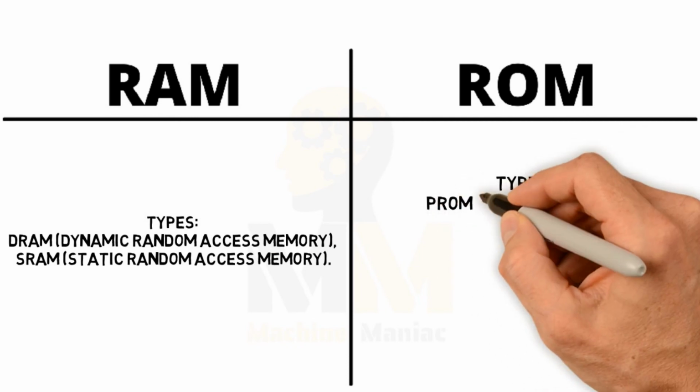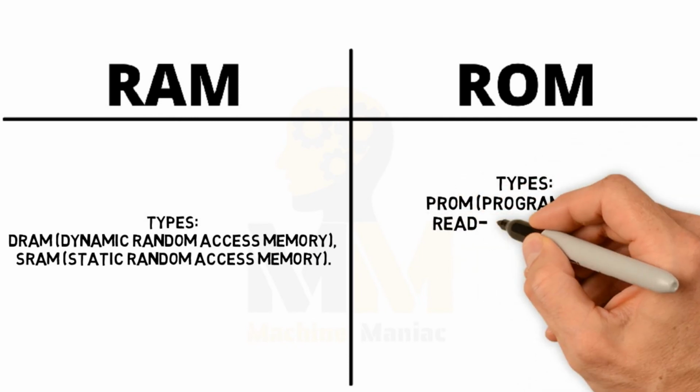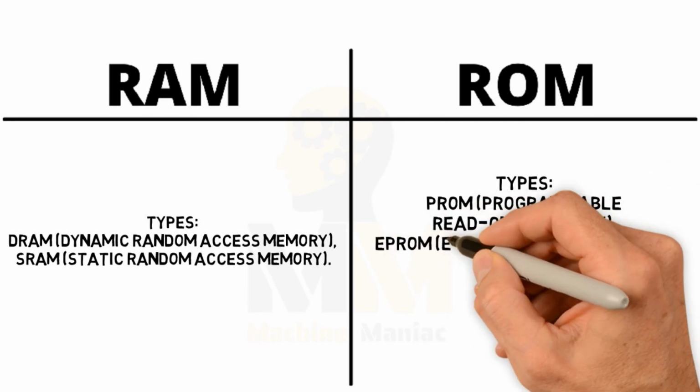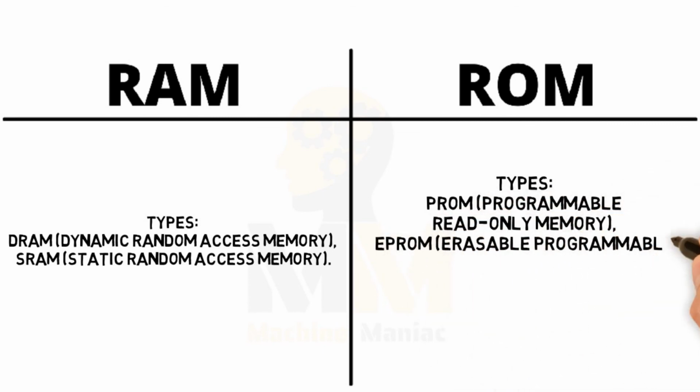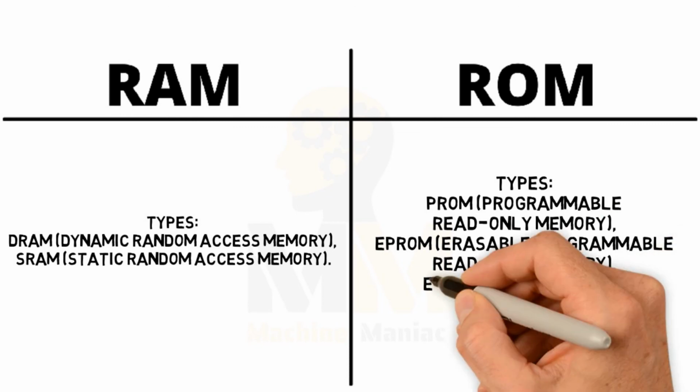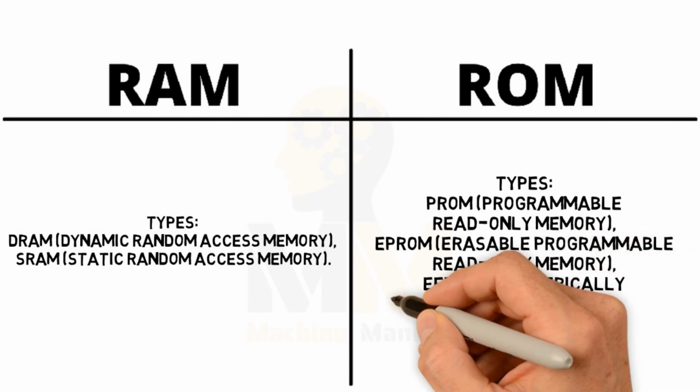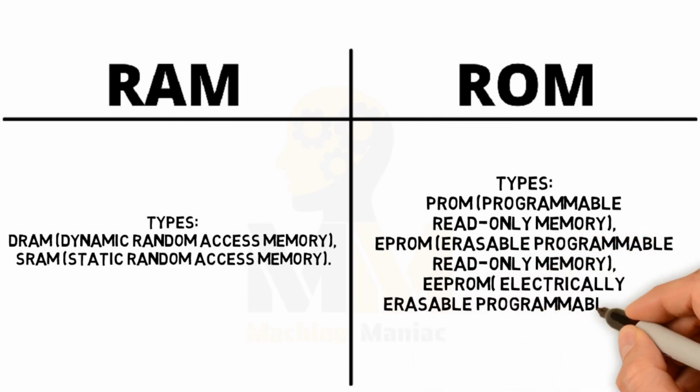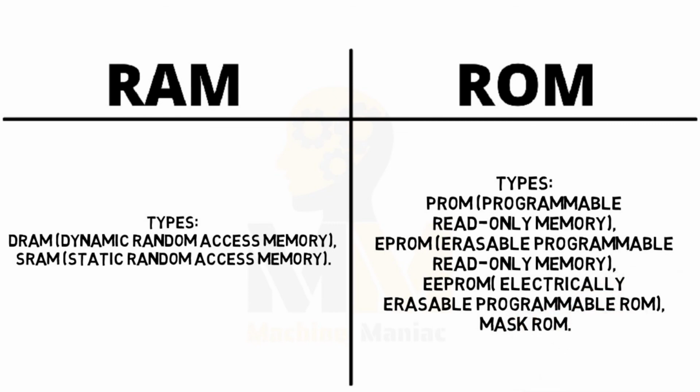There are four types of ROM. First is PROM, Programmable Read Only Memory. Second, EPROM, Erasable Programmable Read Only Memory. Third is EEPROM, Electrically Erasable Programmable ROM. And fourth is Mask ROM.